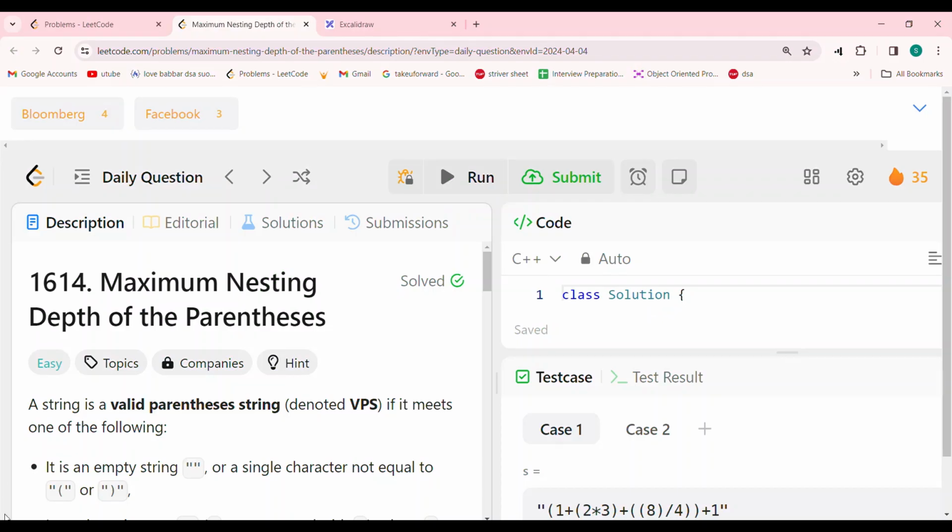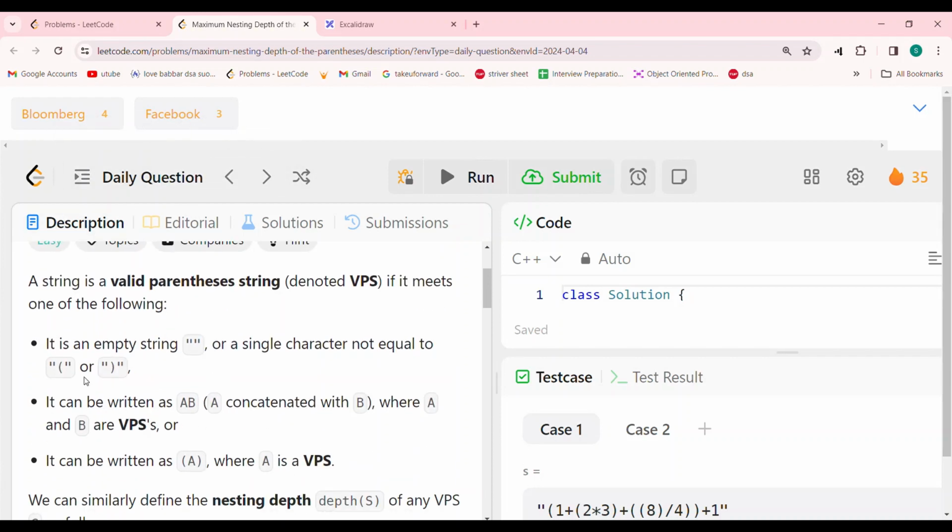So today we'll be solving the daily question of LeetCode, that is maximum nesting depth of parentheses. Right. So it's an easy question and has been asked in Bloomberg and Facebook three or four times. So what does the question state?